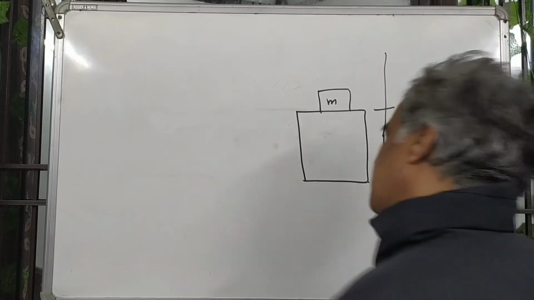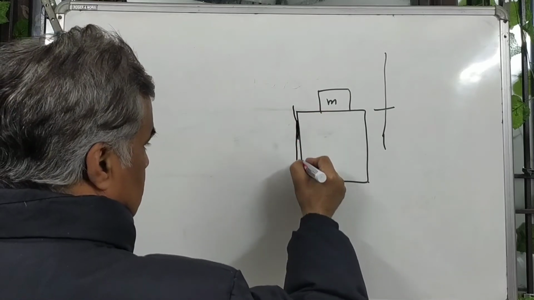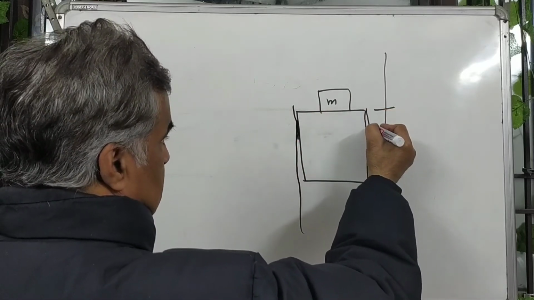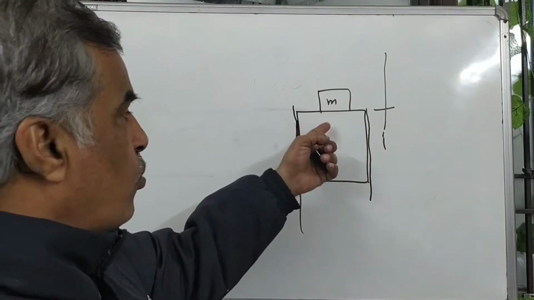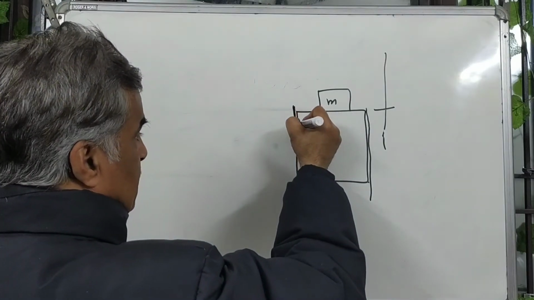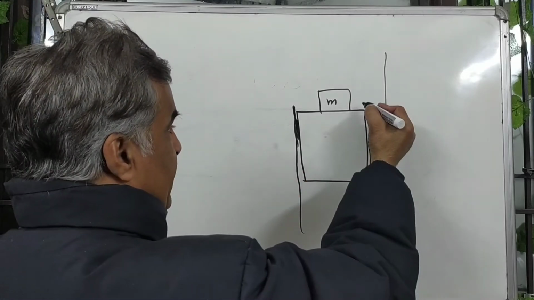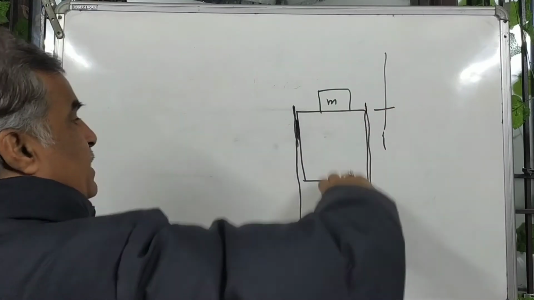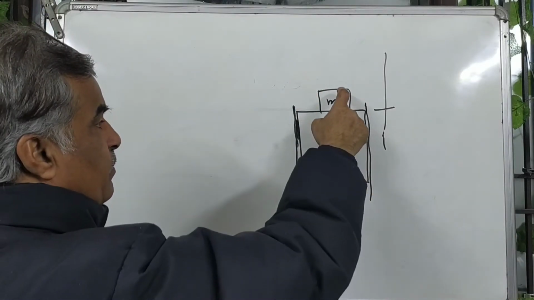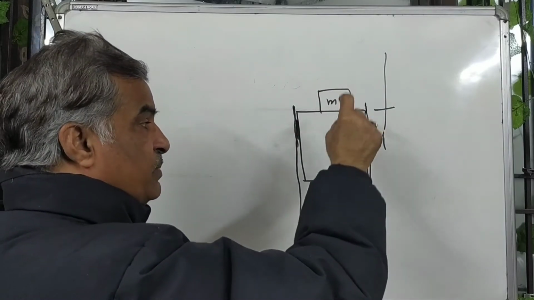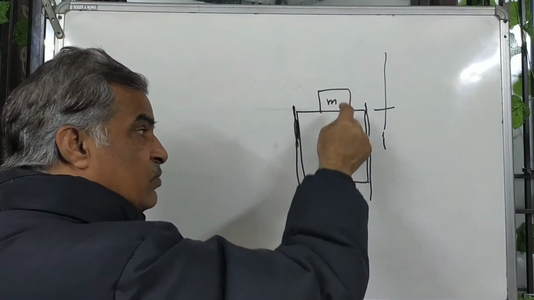Hello students, this is a question. Practically this is a piston, this body is a piston, and on the piston there is a mass body. The piston is oscillating. So what is the maximum amplitude at which the body remains on the piston? If the amplitude is more than that, the body will detach from the piston.